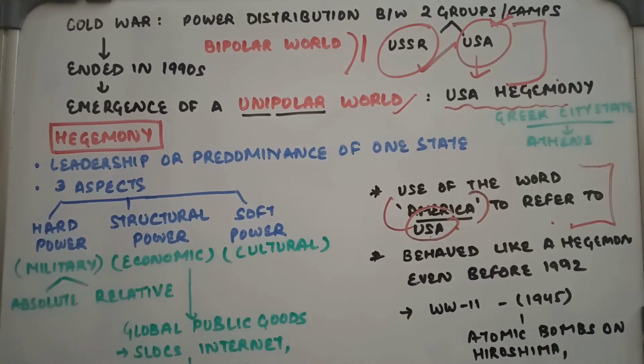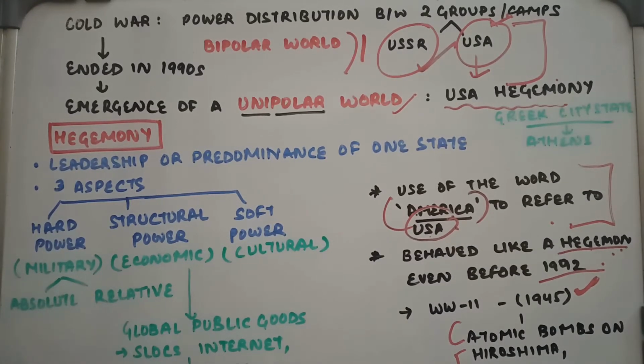तो अब ऐसा कहना that US hegemony began only after the USSR disintegrated is not correct. This is because we see that some aspects of US hegemony go back to the end of Second World War. So USA started behaving like a hegemon or a dominant power even before 1992. So World War II ended in 1945, and this war ended when USA dropped the atomic bombs on Hiroshima and Nagasaki, which are two Japanese cities. So we discussed about this in chapter 2. तो यहीं से हमें पता चलता है that USA was behaving like a sole superpower from the year 1945 only.